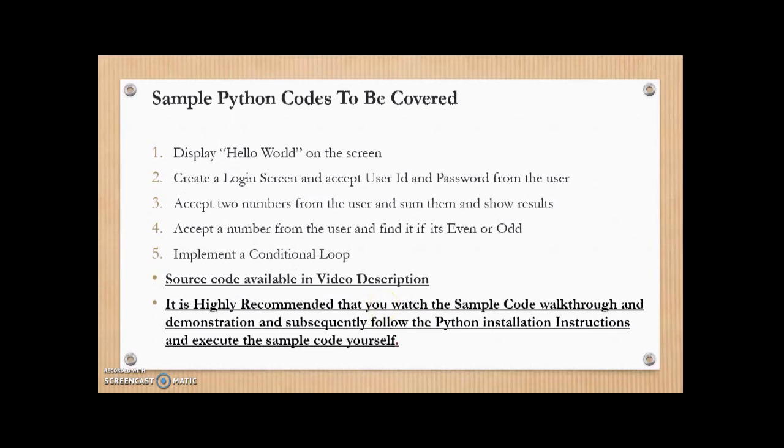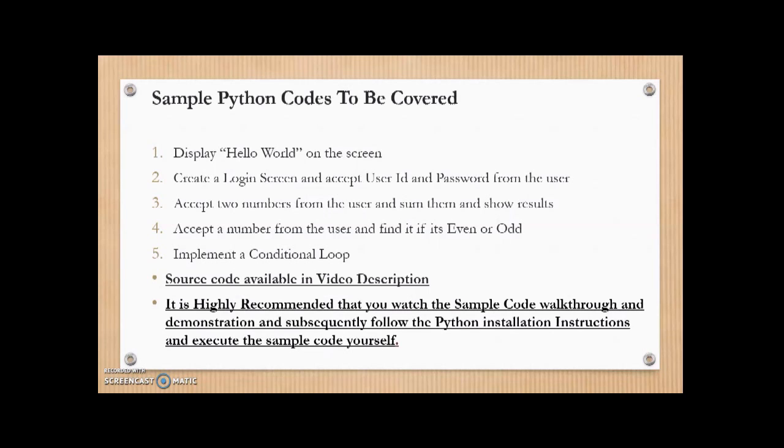In this course, we'll be covering Python, and we'll be covering 5 sample source codes in Python. The first one is to display hello world on the screen. It's a very simple program which will only display hello world on the screen when we run the program. The next program will be how to create a login screen and accept user ID and password from the user. This illustration we used in our course earlier, and we'll tell you how to code this screen in Python.